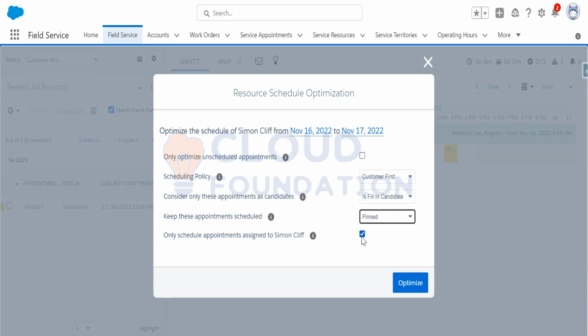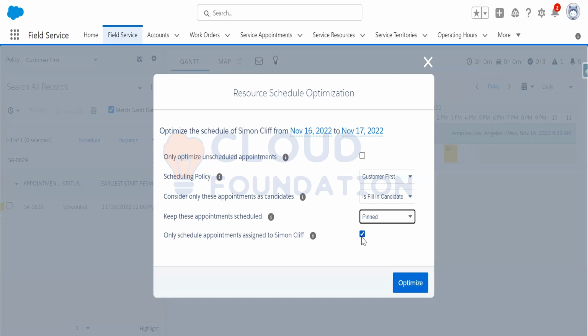Then what will happen if I choose resource schedule optimizations with these options? It will schedule the appointments to a different service resource who is not occupied at that specific time. If this is a high priority job, the field service engine automatically finds a service resource to optimize that job and reassigns that service appointment to someone other than Simon Cliff.